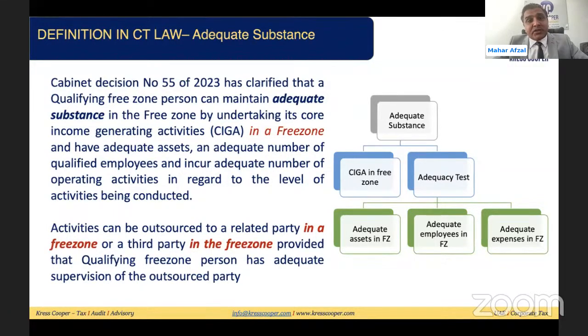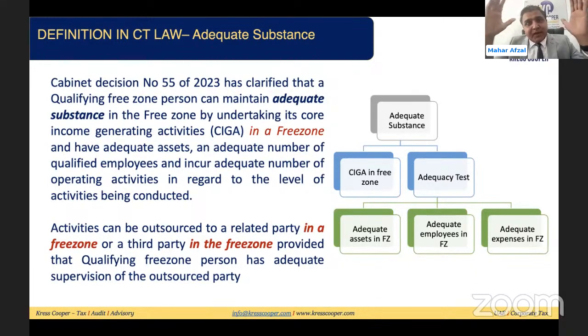Under the adequacy test, the person must have adequate assets in the UAE, adequate employees and adequate expenses in the UAE. Almost the same definition has been replicated in this corporate tax law as well, but they have removed the requirement for the management test. So in this law, for adequate substance, first they have removed the requirement for the management test.